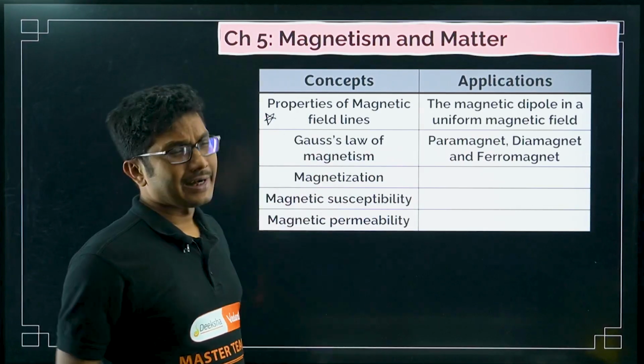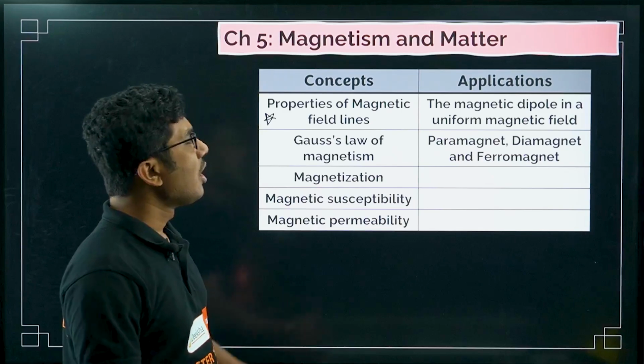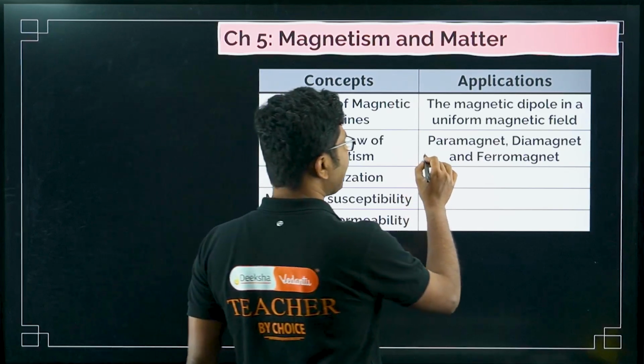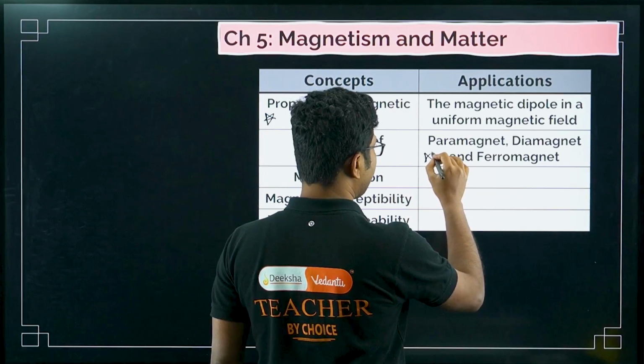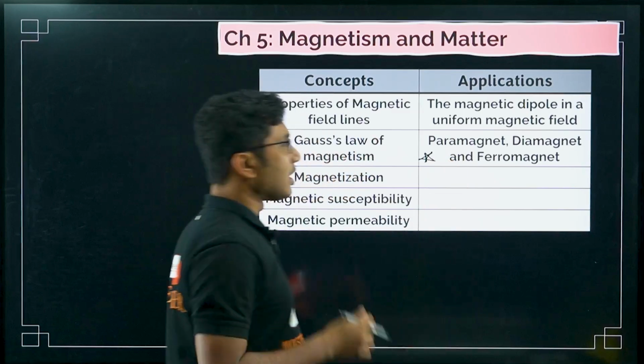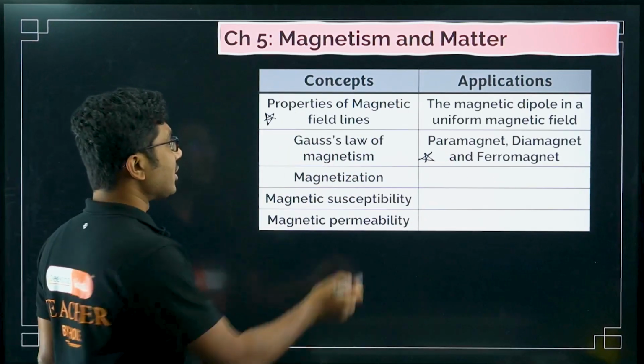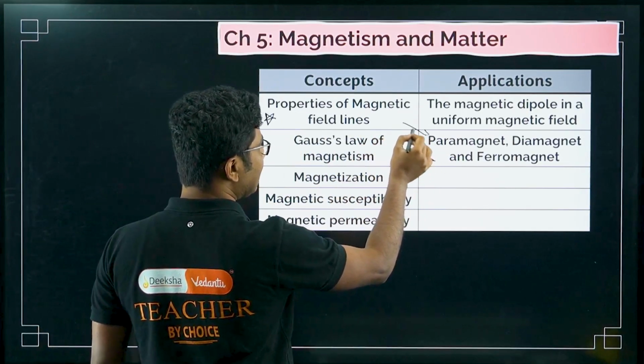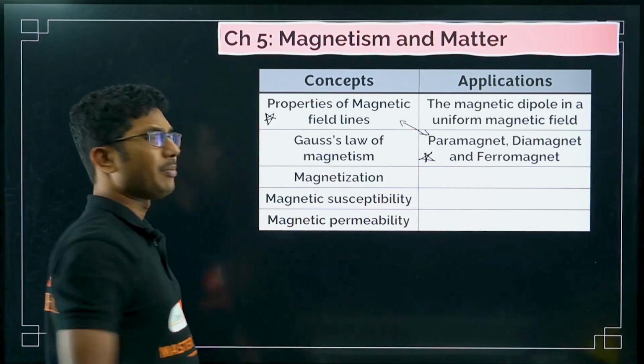So properties of magnetic field lines, you just have a look. And the difference between paramagnetic, diamagnetic, and ferromagnetic. These are the two important concepts from this chapter. For the weaker section of students, I ask them to study these two parts. You can skip the rest of the parts.